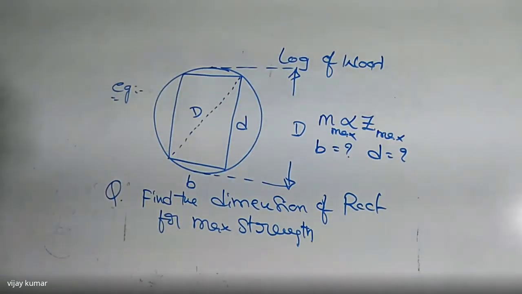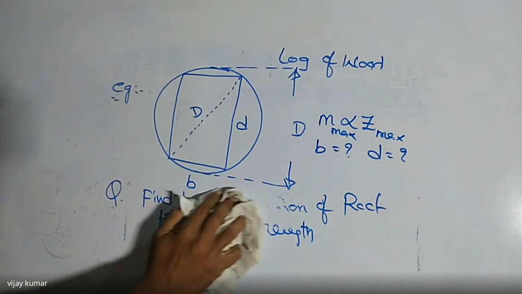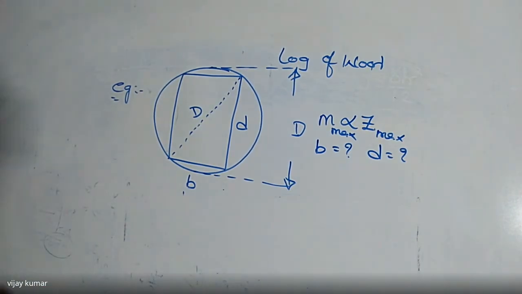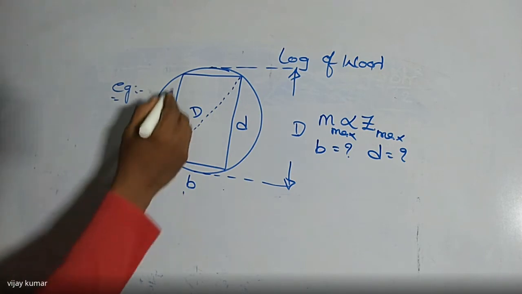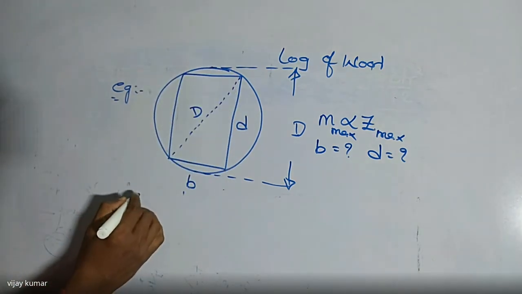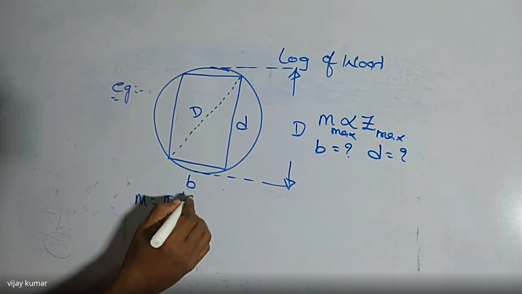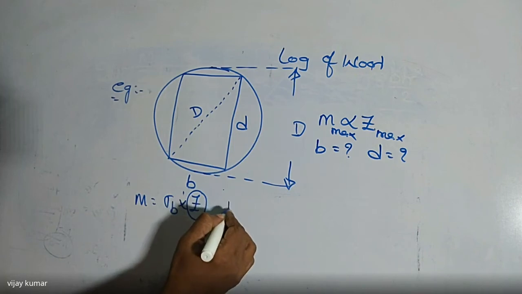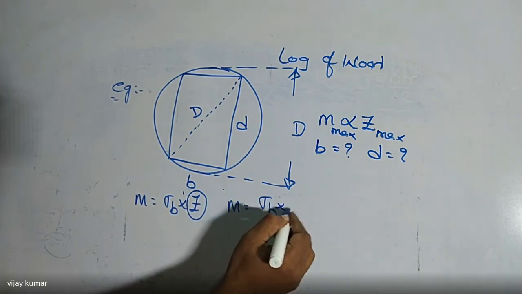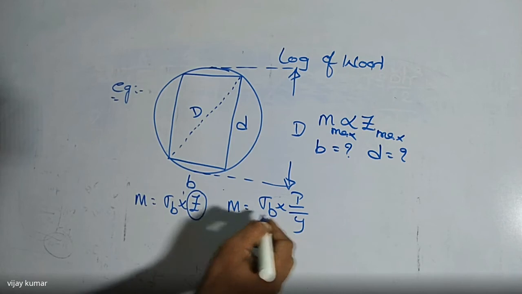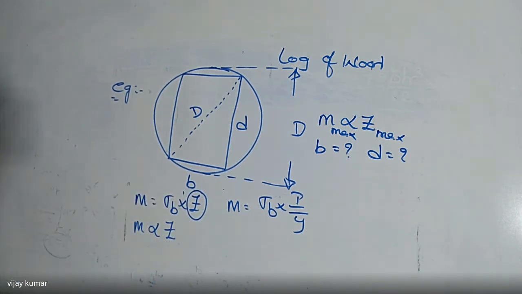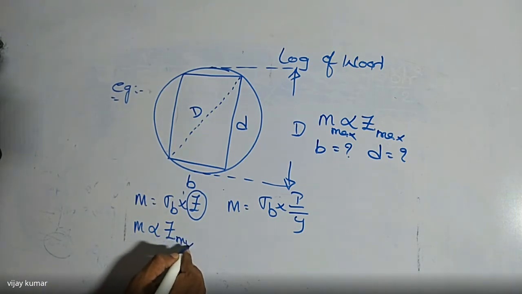Listen carefully here. I'm going to explain how to find the dimensions for maximum strength of the beam. So I am writing here the moment of resistance M is equal to sigma b into Z. What is the Z value here? Z value is always equal to I by y. That is sigma b into I by y. So here M is directly proportional to Z. When Z is maximum, M is also maximum.